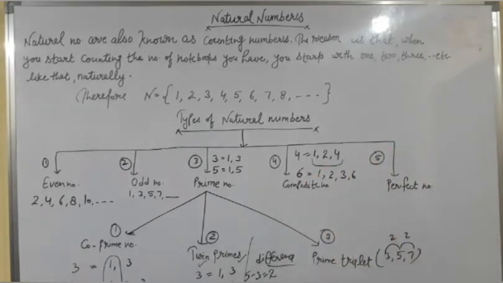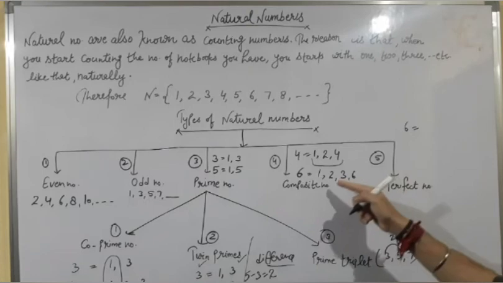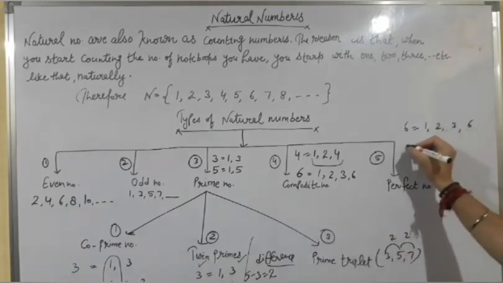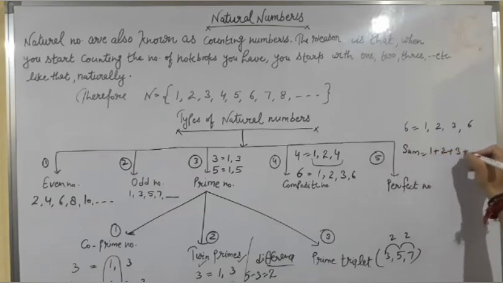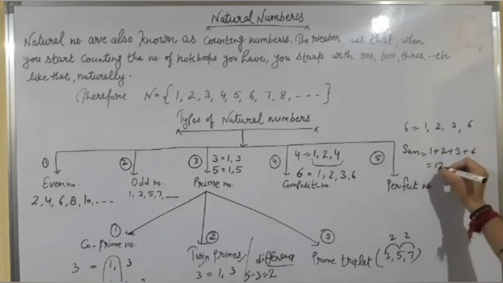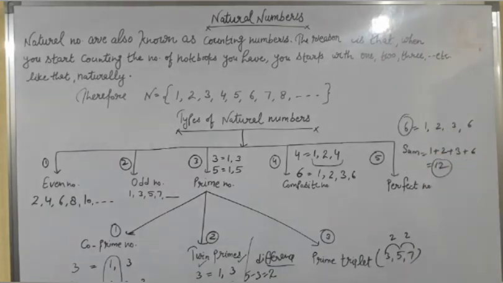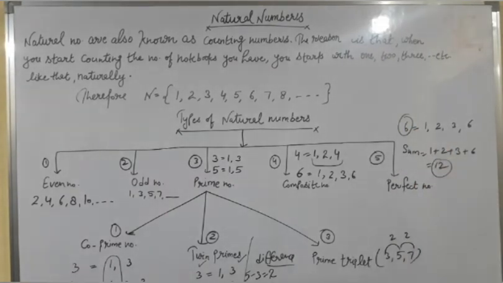Perfect numbers. Perfect numbers you can understand with the help of an example. Tell me the factors of 6. Yes, we have already written 1, 2, 3 and 6. Find the sum of the factors. 1 plus 2 plus 3 plus 6. It is equal to 12. Now, what is the difference between the 6 and the 12? Can you observe the difference? Or can you find any relation between 6 and 12? Yes, 12 is just twice of 6.